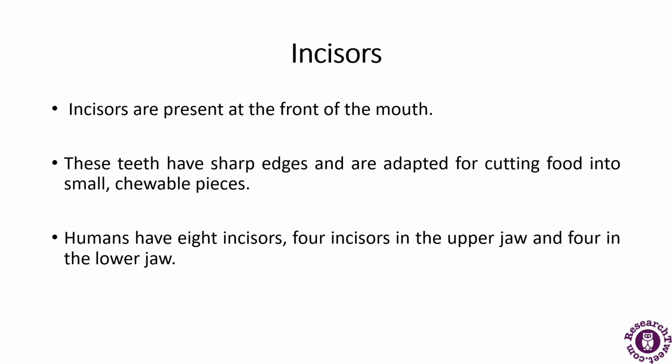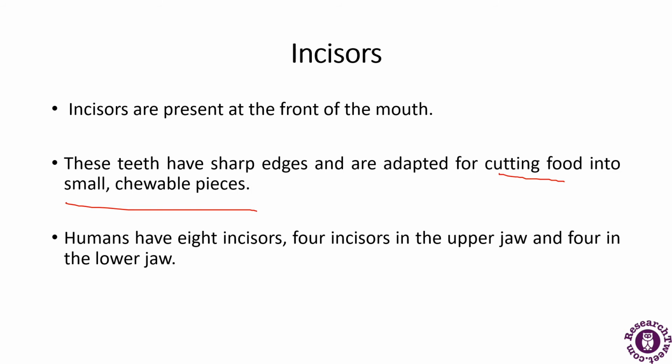These teeth have sharp edges and they're adapted for the cutting of food into small and chewable pieces. So what do incisors do? First of all, they are present at the front of the mouth and they help in the cutting of the food and making it into smaller pieces.